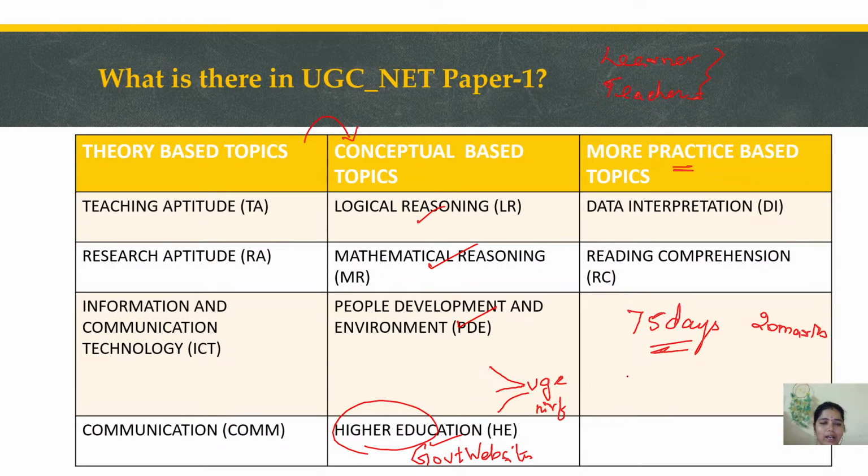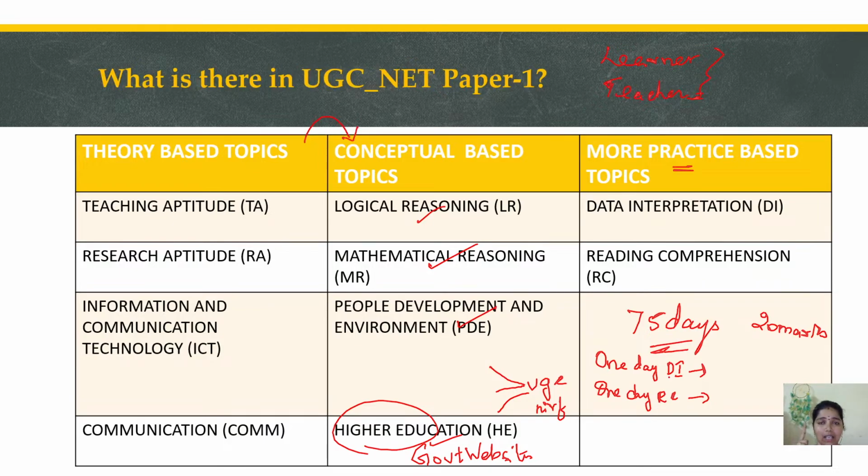Many people have a regular habit, like doing prayer or exercise or some regular activity. We have to do such a thing in the UGC NET Paper 1: 1 day 1 DI, 1 day 1 RC. I will tell you how to handle DI and how to approach it. For RC also I will tell you how to handle it, as we are good with English. So it has to be a slogan: 1 day 1 DI, 1 day 1 RC.